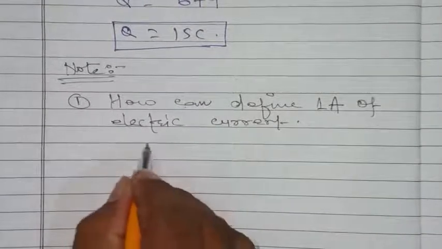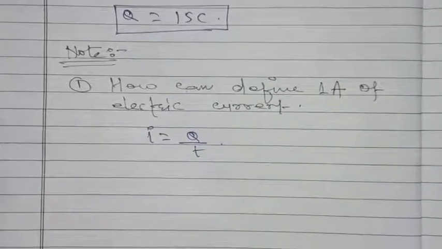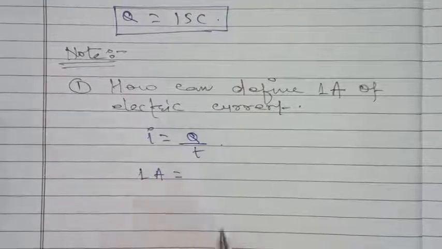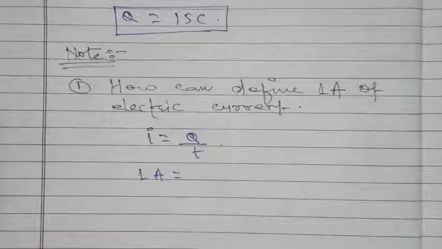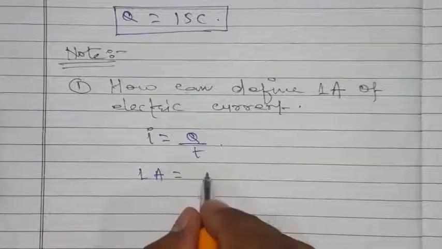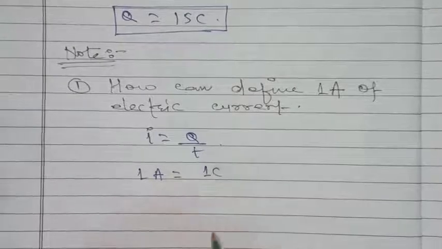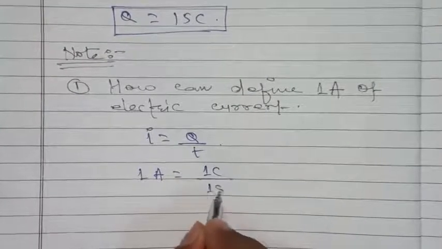We know that I equal to q over t. If we want 1 ampere of current to flow through a cross section of a wire, then we have to take 1 coulomb of charge divided by 1 second.